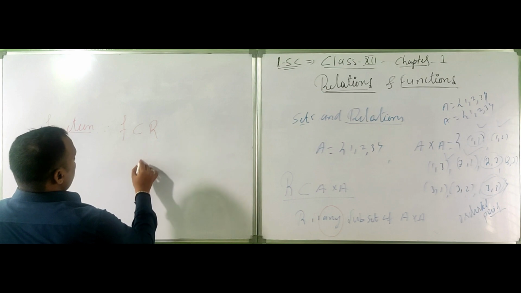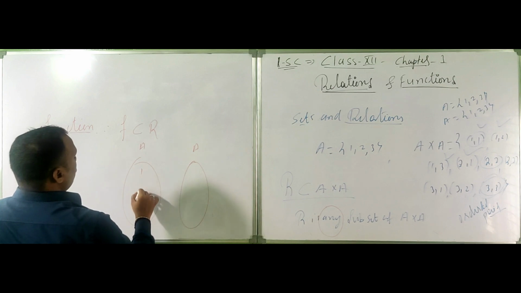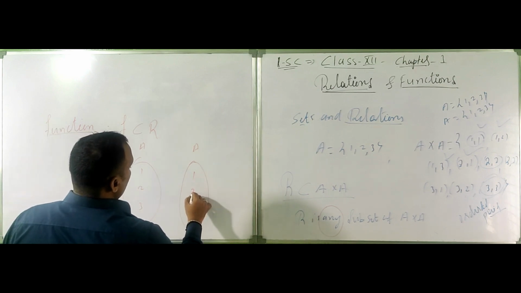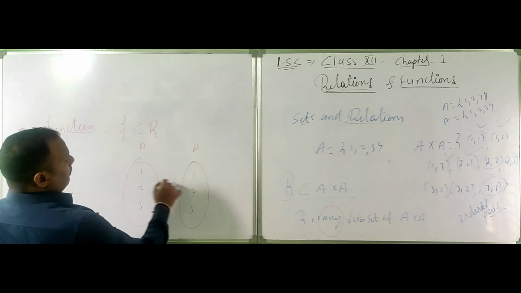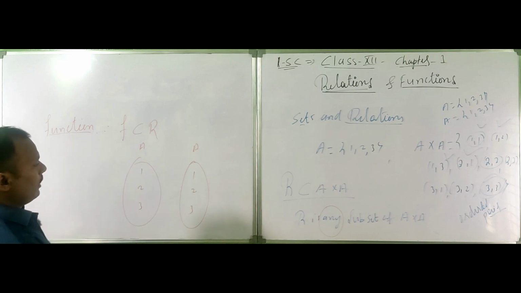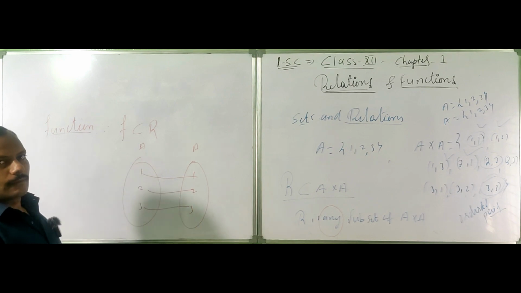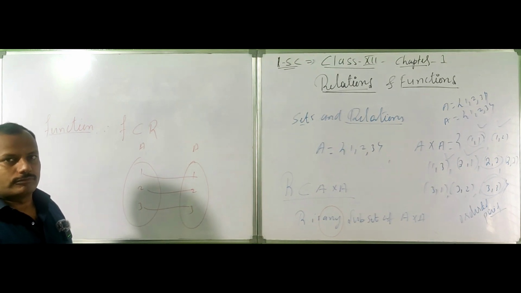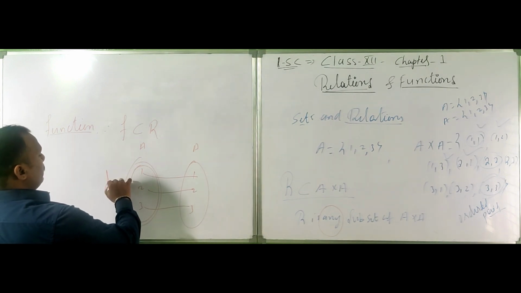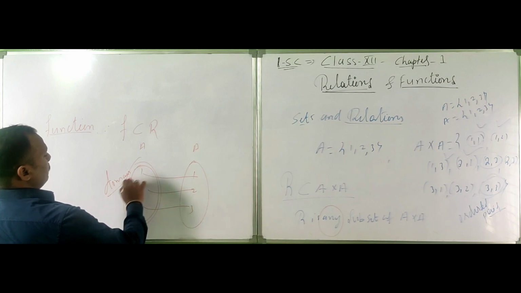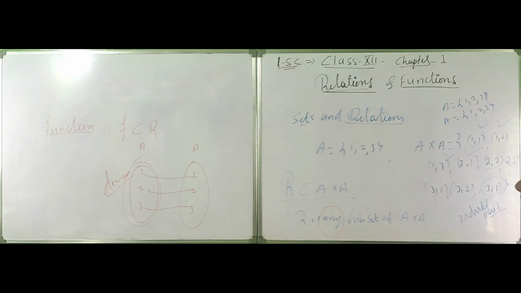A function is a special subset of R where all elements of A are utilized. Here this is the set A, which has 1, 2, 3, and here too 1, 2, 3. The condition is that R may have 1 and 1, but the function may not. The function should use all the elements of the domain. It should not leave a single element unused.